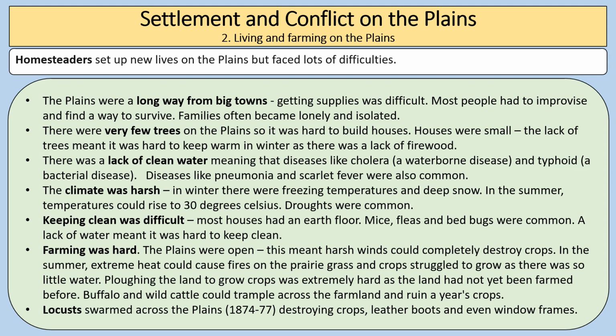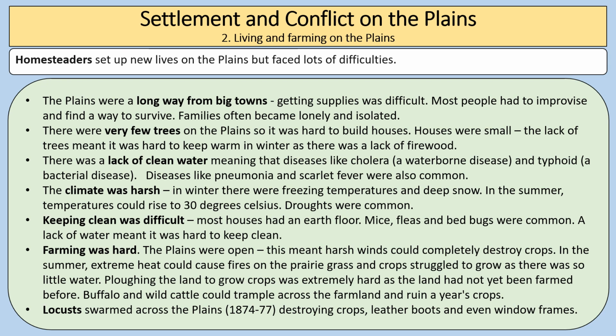The climate was harsh. In winter, there were freezing temperatures and deep snow. In the summer, temperatures could rise to way high in the 30 degrees Celsius, and droughts were really common as well. Keeping clean was difficult. Most houses had an earth floor. Mice, fleas, bed bugs were really common, and a lack of water, of course, meant it was hard to keep clean. Farming was also really difficult on the plains.